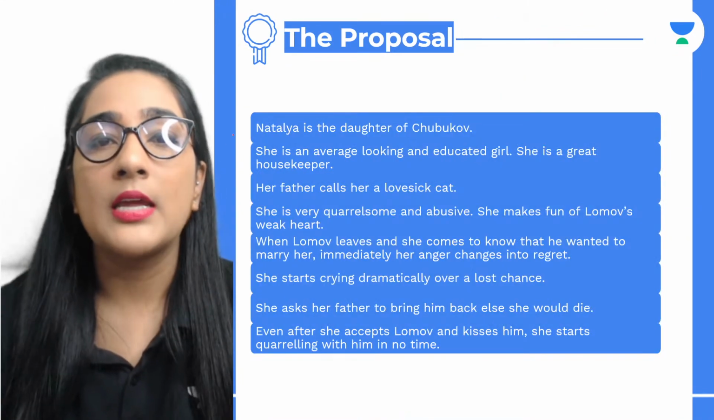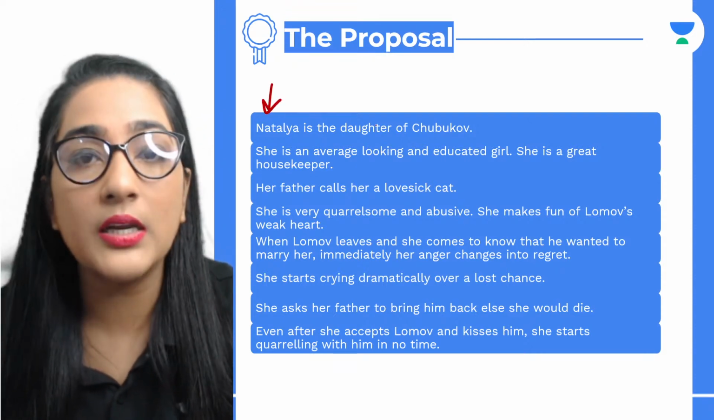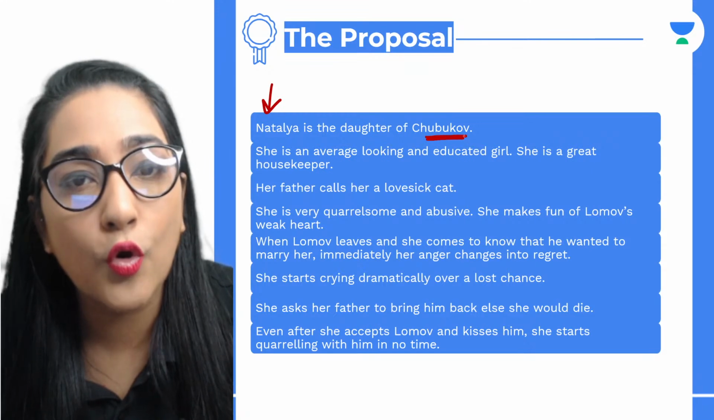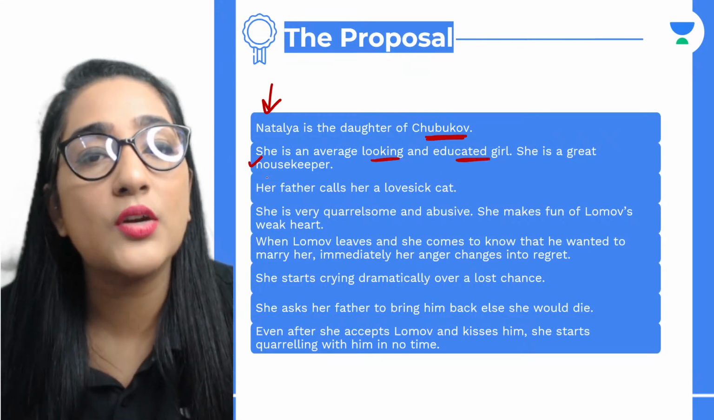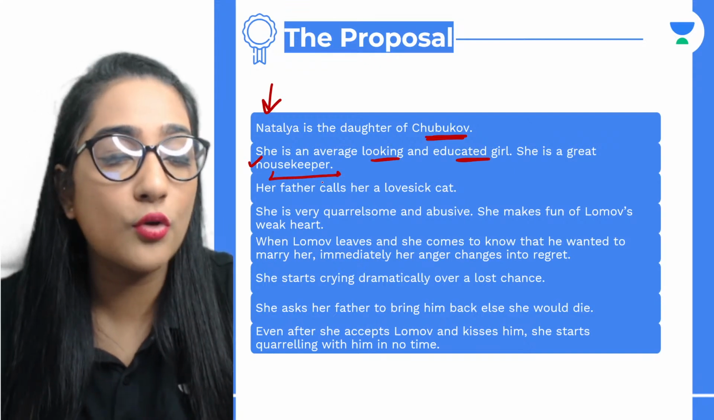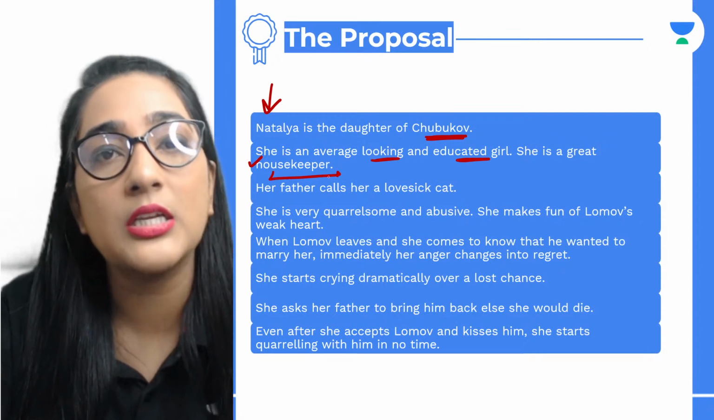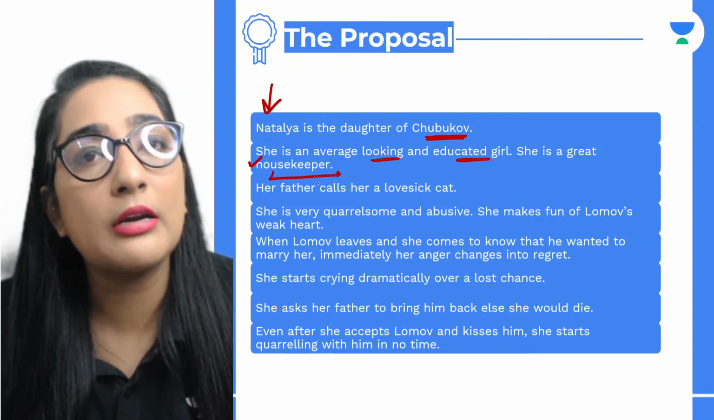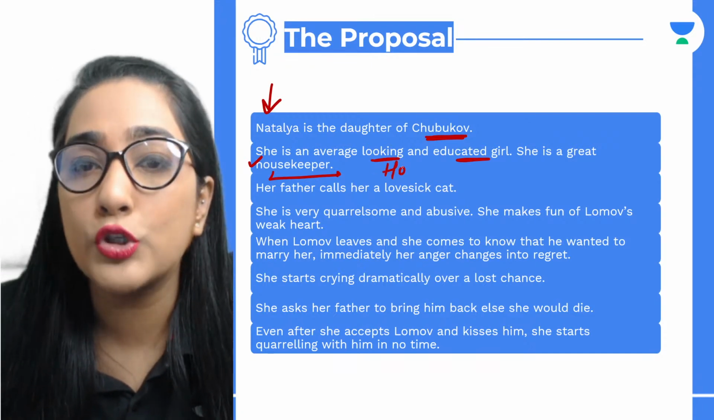Okay, right. Now coming to the next character, Natalia, everybody. Natalia is the daughter of Chubukov. She is an average looking and educated girl. She is a great housekeeper. How do we come to know? We came to know when Lomov was contemplating his decision to get married to Natalia, that she was good with household chores.